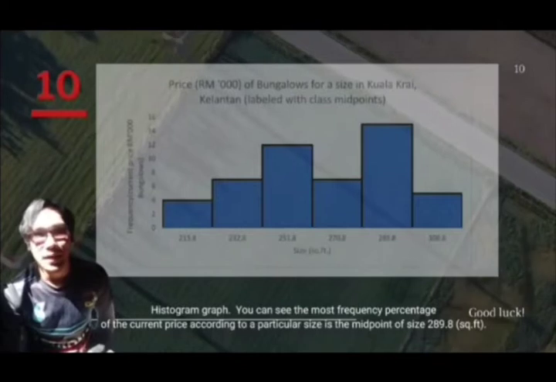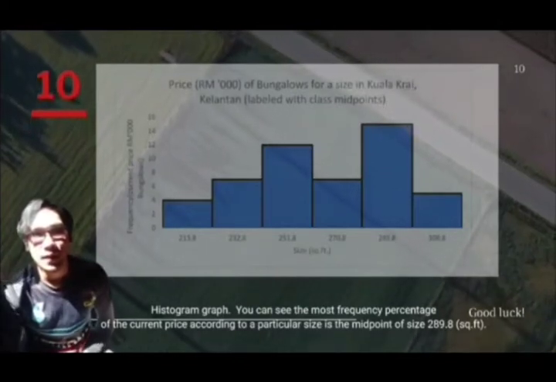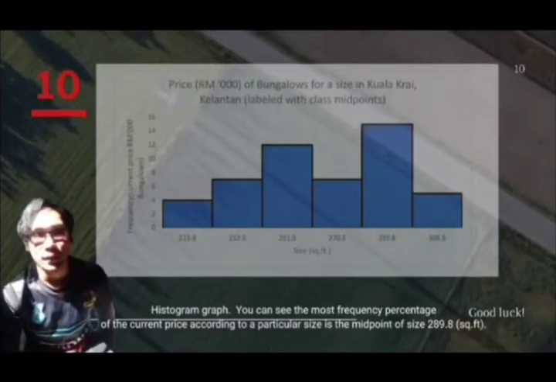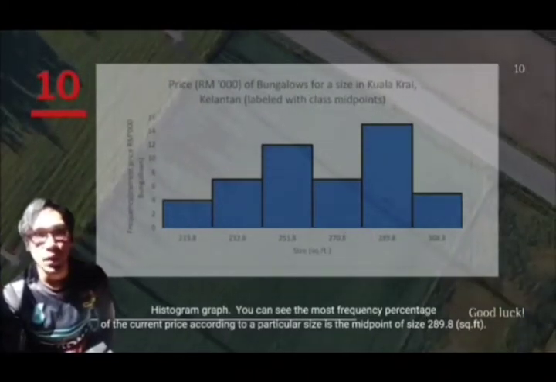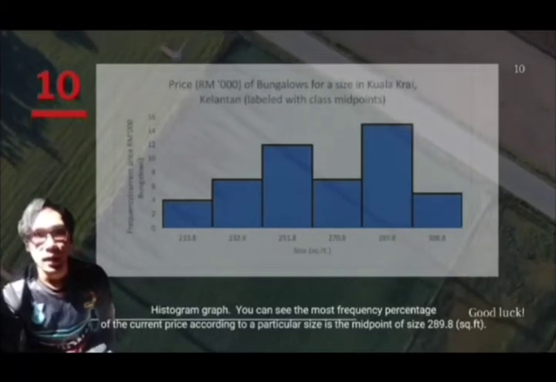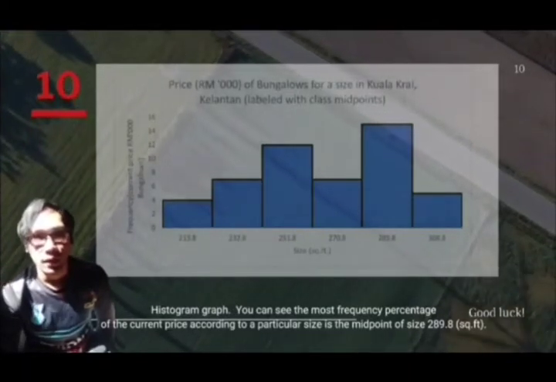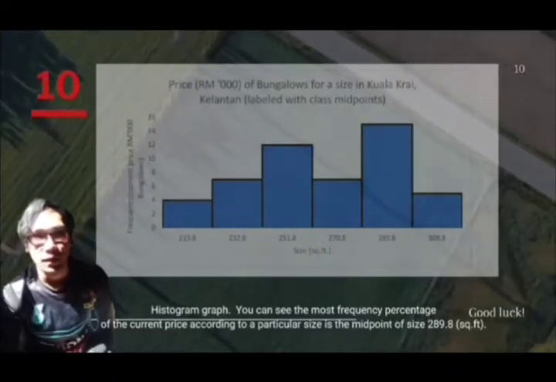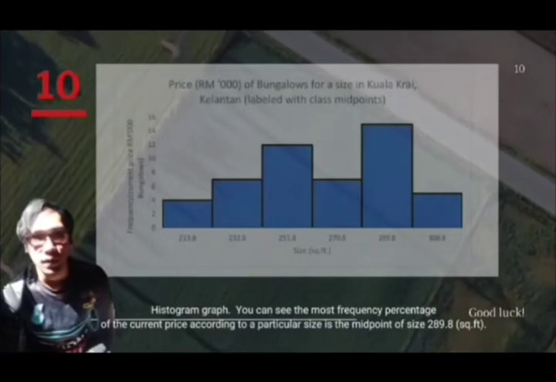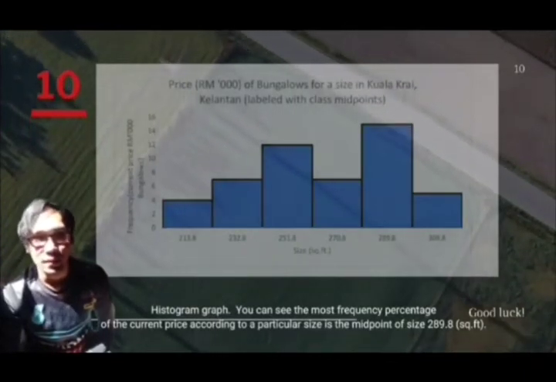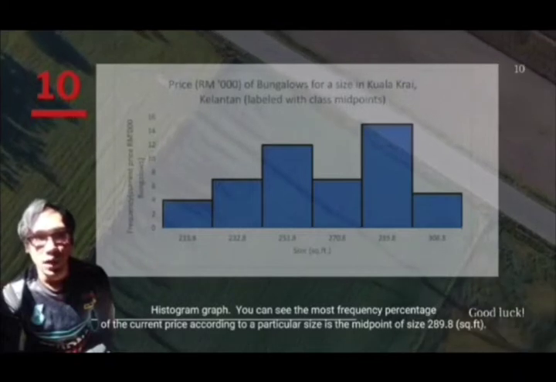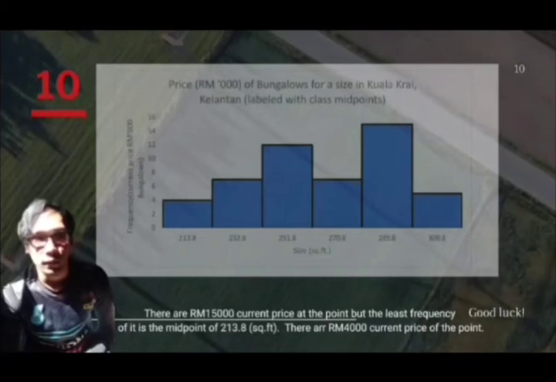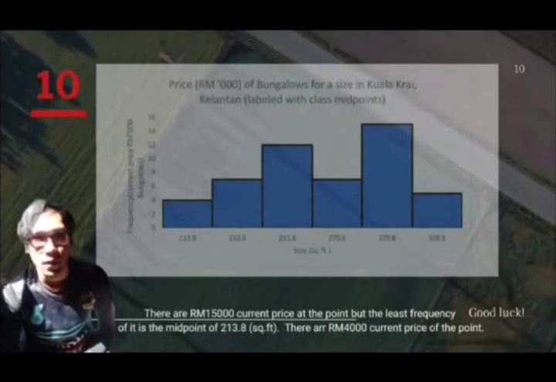Today, I will present slide part A about graphs. Histogram graph: you can see the highest frequency of the current price according to a particular size is the midpoint of size 289.8. There are RM15000 current price at the point, but the least frequency is the midpoint of 213.8. There are RM4000 current price at the point.